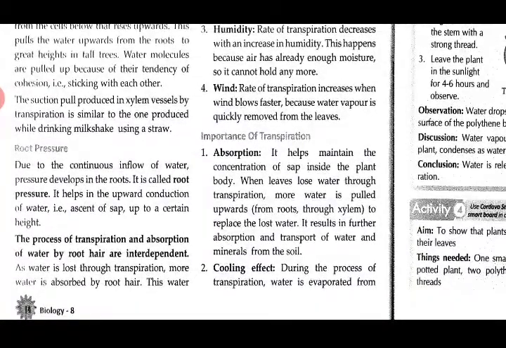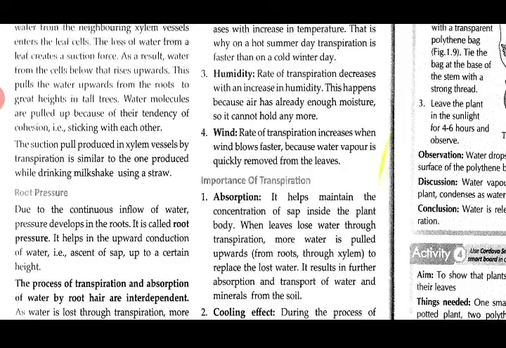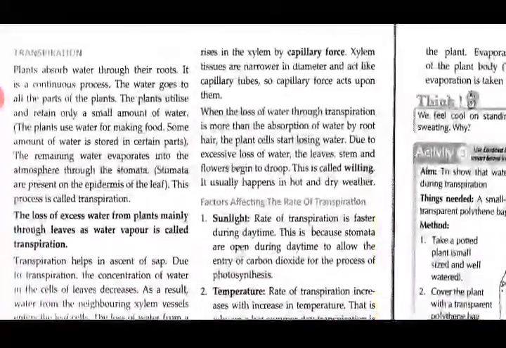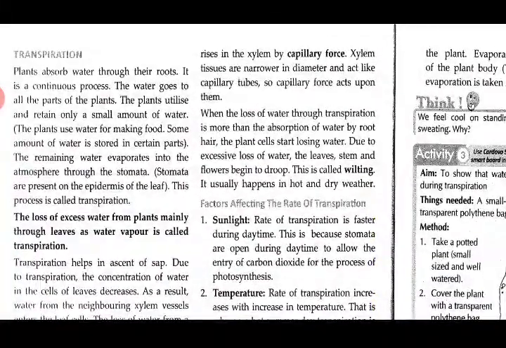And this process of transpiration and absorption of water by root hair are interdependent. As more water is lost through transpiration, more water is absorbed by root hair. So this water is rising up in the xylem by a force which is known as capillary force.